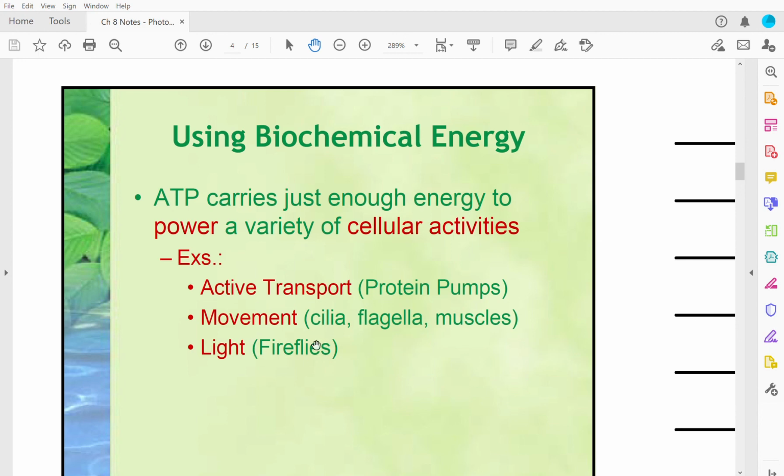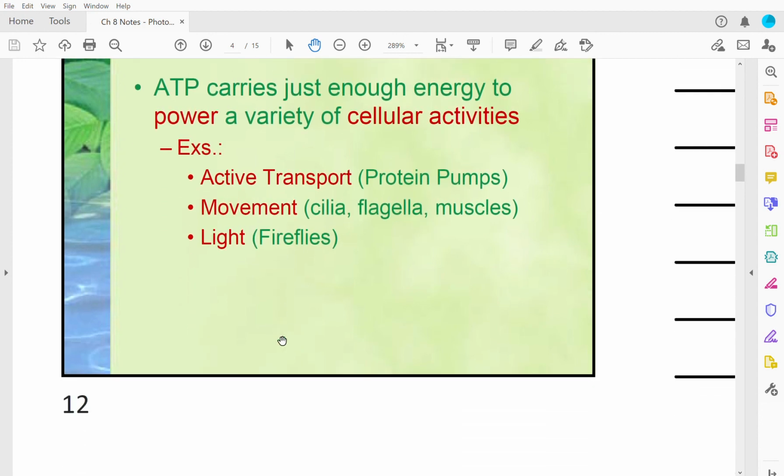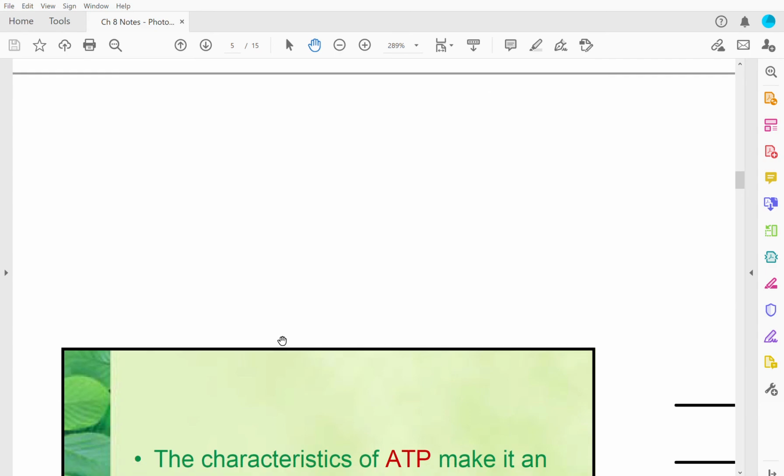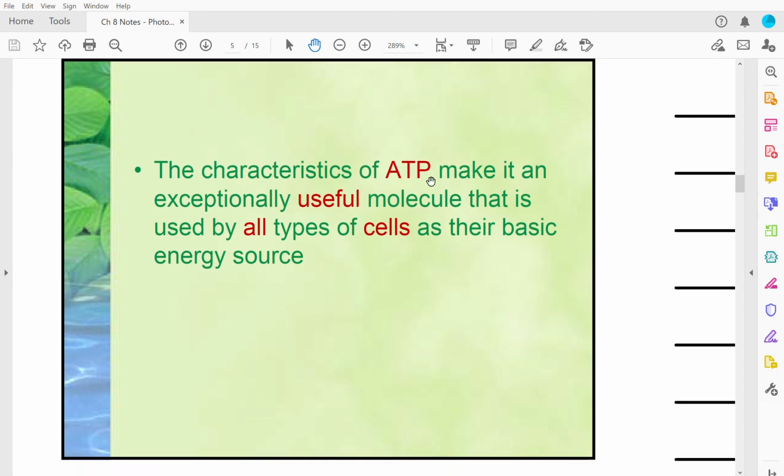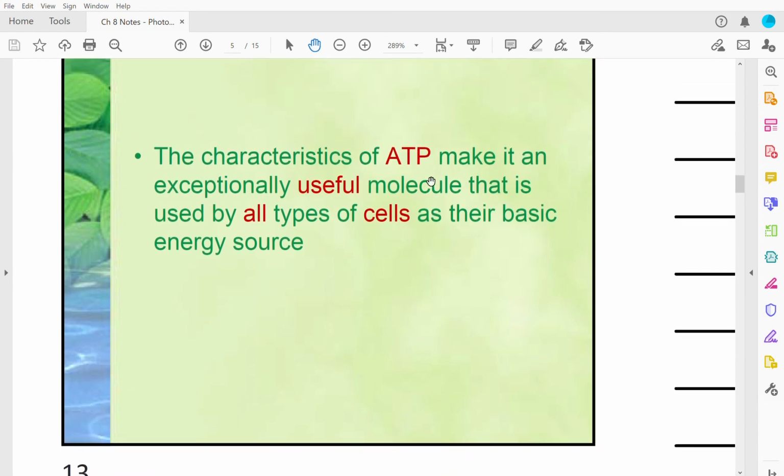Light, like in fireflies, that's bioluminescence, chemical energy released. The characteristics of ATP make it an exceptionally useful molecule that is used by all types of cells as their basic energy source. You have to have ATP, and ATP turns into ADP to be used and then returns to ATP. Remember, this takes lots of energy.